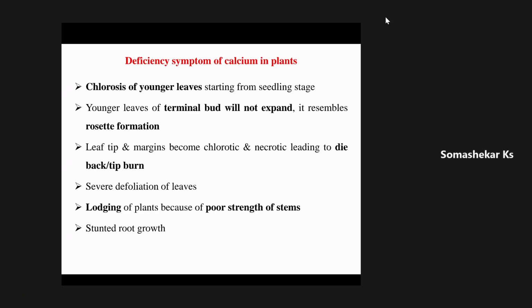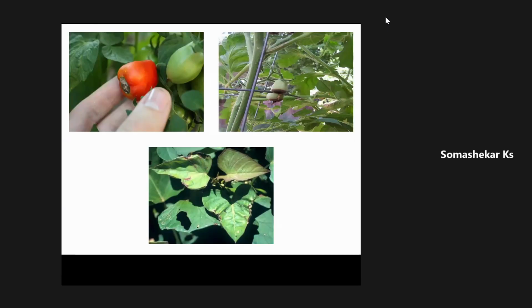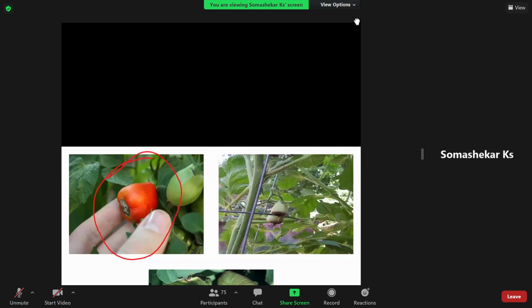Then, deficiency symptoms of calcium in plants. Again I will quote the example of tomato crop. This is the reason why I put the tomato figure. That is the fruit. The tomato crop is highly sensitive to calcium deficiency, and this deficiency in tomato leads to blossom end rot disease of the tomato fruit.